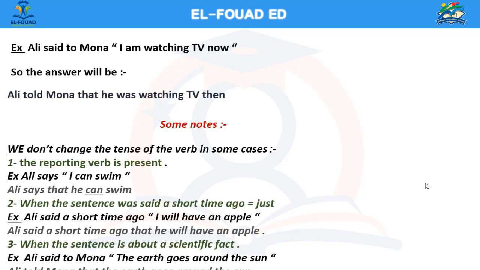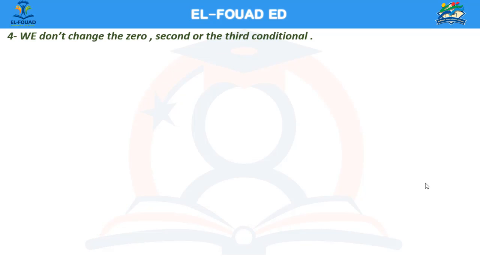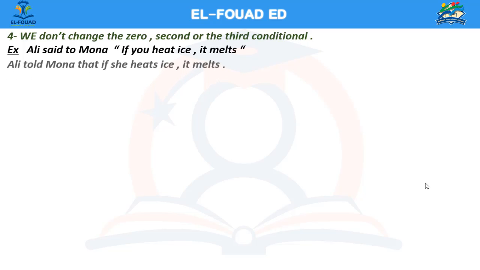Number 3, when the sentence is about a scientific fact. For example, Ali said to Mona, "The earth goes around the sun." Ali told Mona that the earth goes around the sun. Number 4, we don't change the zero, second, or the third conditionals of if. For example, Ali said to Mona, "If you heat ice, it melts." So, the reported speech in this case is Ali told Mona that if she heats ice, it melts.